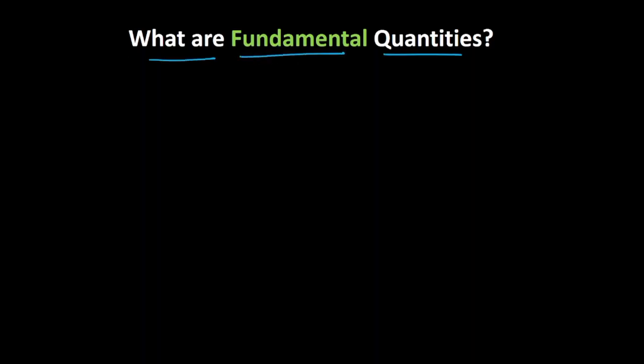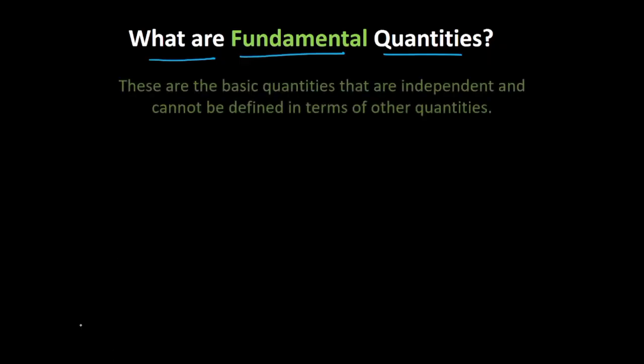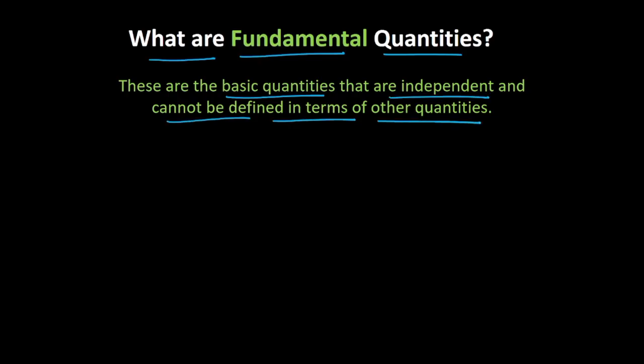Now, the fundamental physical quantities are the ones that are independent from each other, and in order to represent one, you don't need the help of any other physical quantity. So the definition of fundamental physical quantities is: these are the basic quantities that are independent and cannot be defined in terms of other quantities. For an example, length and mass are the fundamental physical quantities. In a way, you can say that you can't represent length in terms of mass or mass in terms of length. So we can say that length and mass are the fundamental physical quantities.